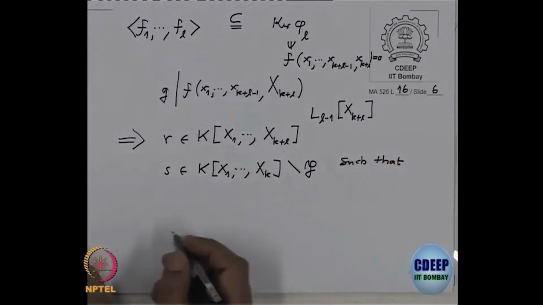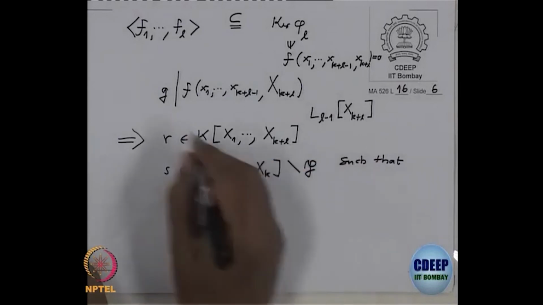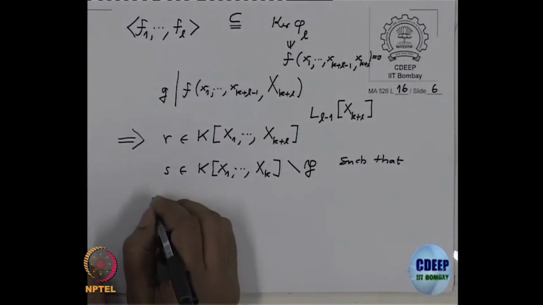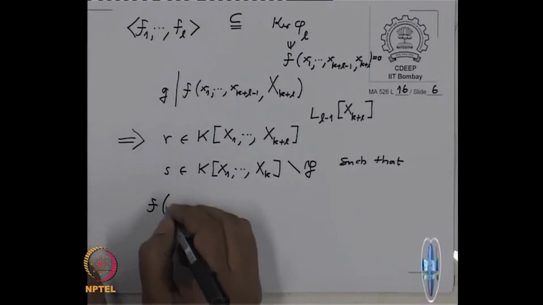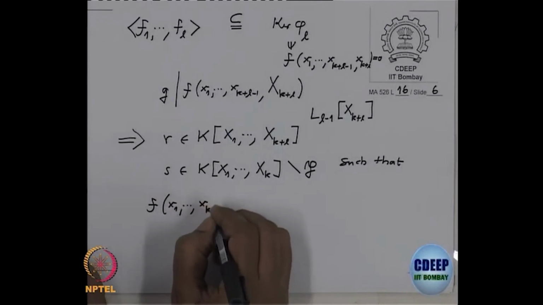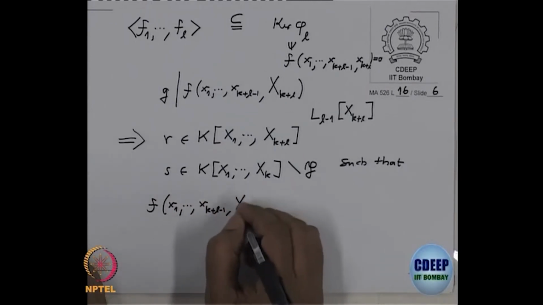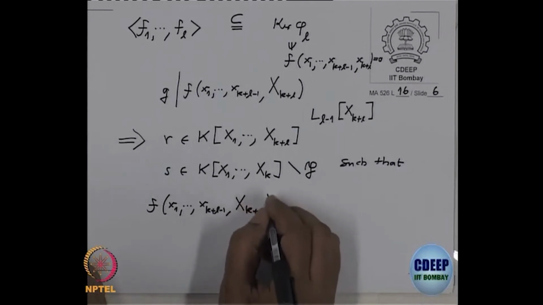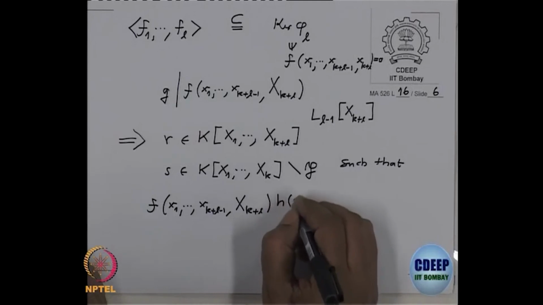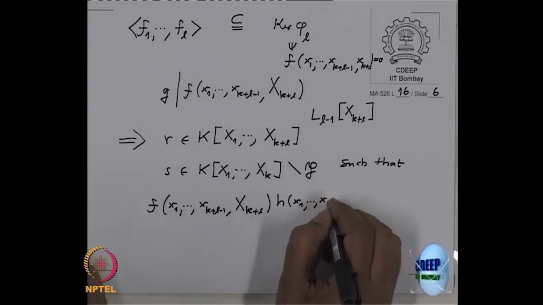if I plug the first k plus L minus 1 variables as small x's, I will get an equation like this: f(x1 to x_{k+L-1}, x_{k+L}) times h(x1 to x_k), divided by FL(x1 to x_{k+L-1}, x_{k+L}), is equal to R(x1 to x_{k+L-1}, x_{k+L}) divided by S(x1 to x_k).